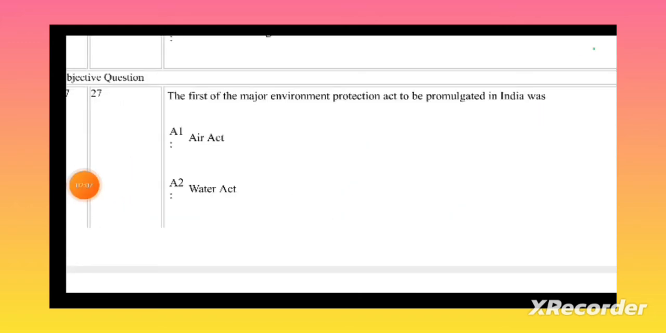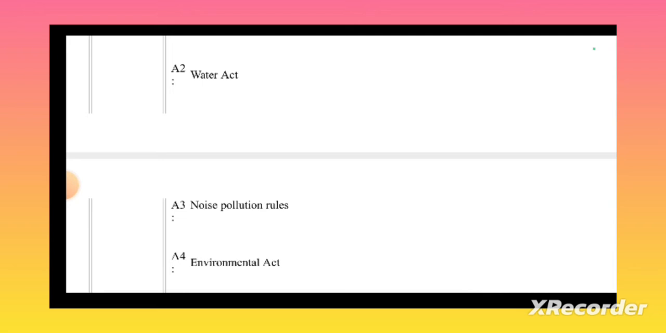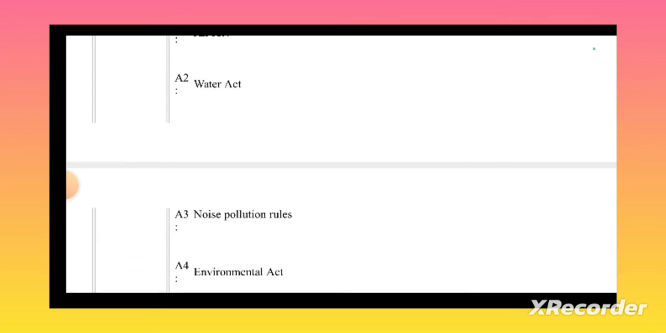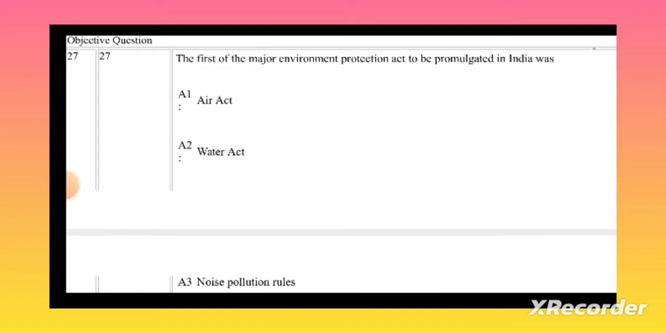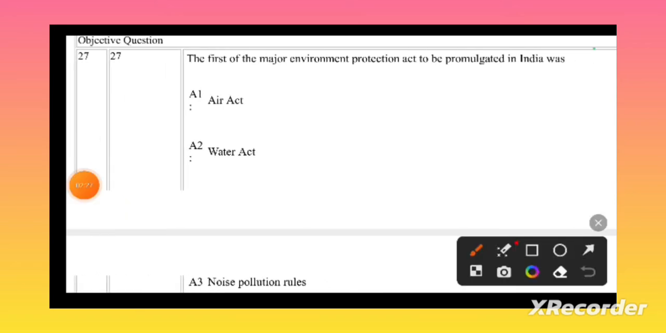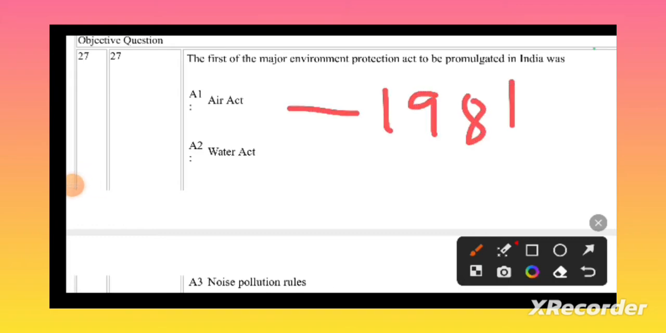The first major environmental protection act promulgated in India: Air Act, Water Act, Noise Pollution Rules, or Environmental Protection Act. Let's see when each act came, and we can understand which is the first. The first one is the Air Act. What is meant by Air Act? The Air Act came in the year 1981.